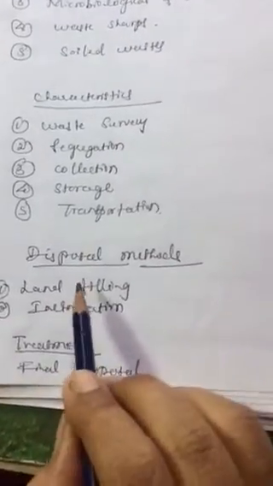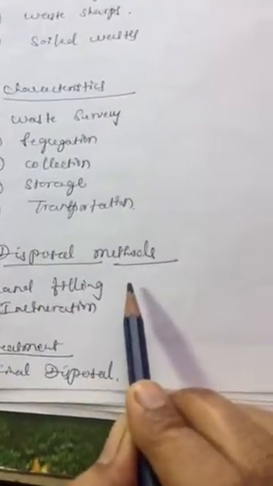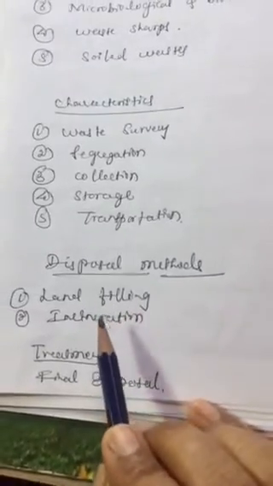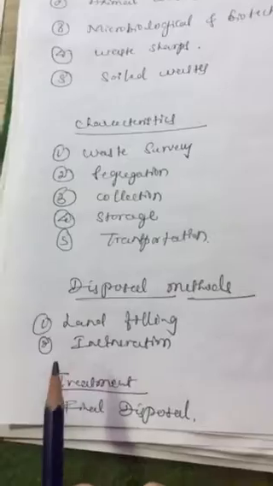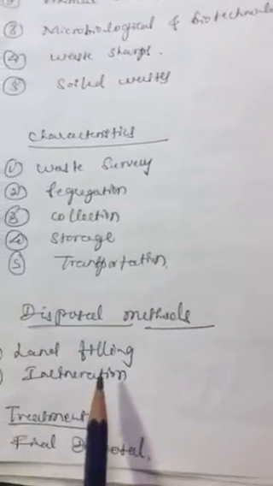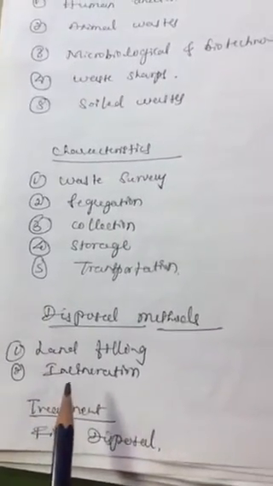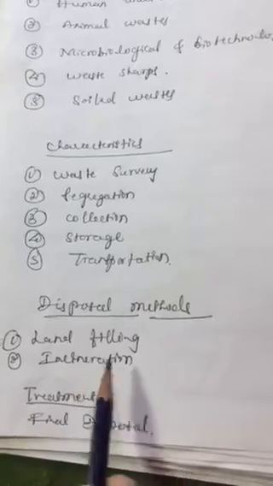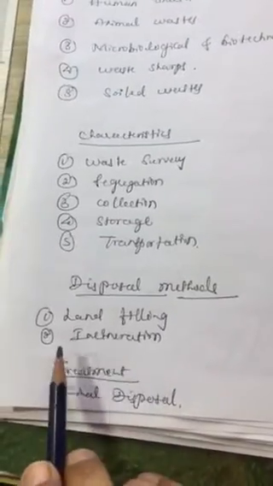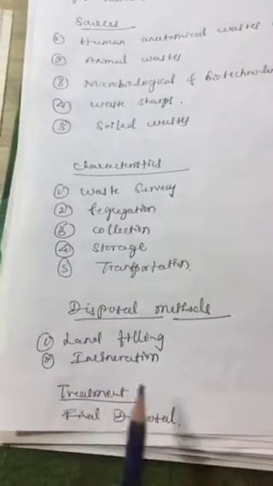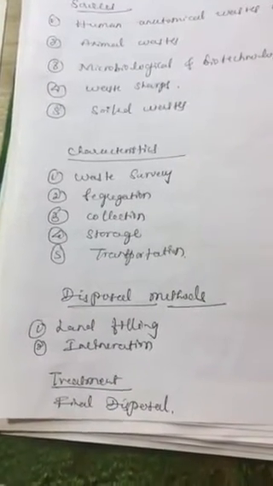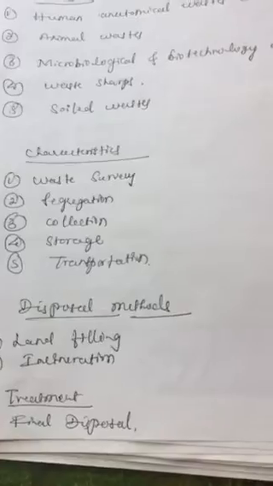Now let us know about the disposal methods. Again, in disposal methods we have a common method which we have already discussed, that is landfilling. And one more is incineration, which we have also discussed, for the biomedical waste.